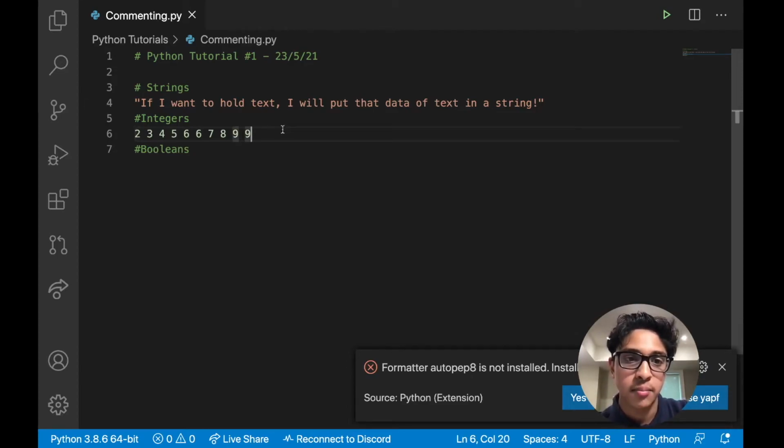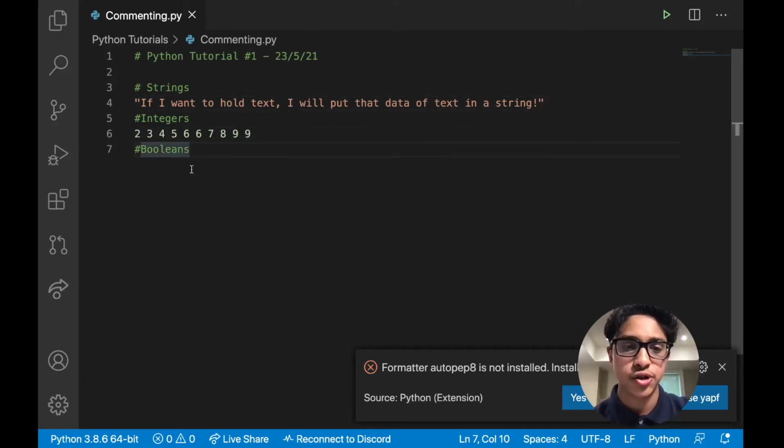And we declare them by just declaring them. There are really no rules. You don't put any of these double quotes or anything. You just declare it like that. Great. So that's integers. Next and last are Booleans.